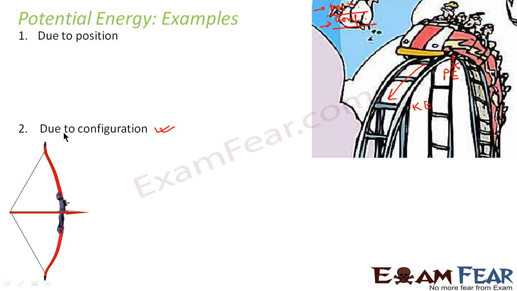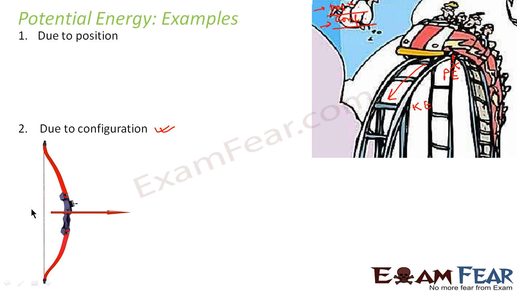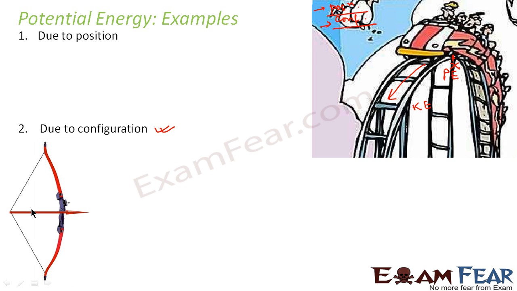Now let us look at another example where potential energy is present due to the configuration of the body. Let us consider a bow and arrow. All of you would have seen in TV serials how a bow and arrow works. There would be a person who would stretch this thread in this way. At this position, when it is stretched, it has some energy because of its configuration.